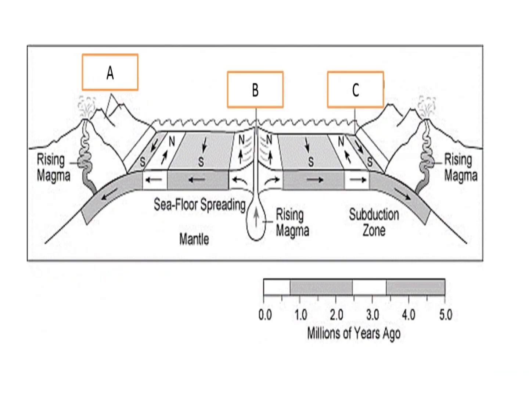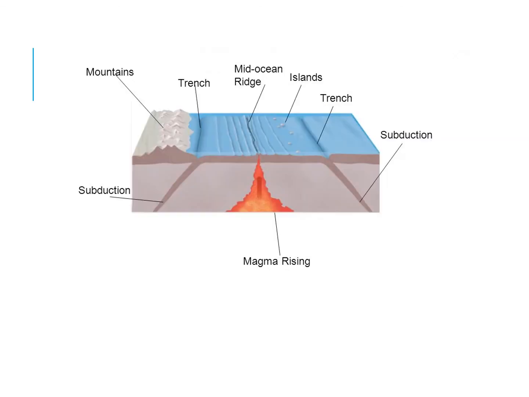On your note packet you have this diagram. You're going to explain what's happening at each of these. At B, we have a mid-ocean ridge. Describe what type of rock we have there. Is it new or is it old rock? At A and C are what we call trenches, where subduction is occurring. Describe the type of rock that is there. Is it new or old rock? Is it buoyant or is it dense rock? Once you finish, you should have something that looks like this, labeled and all.